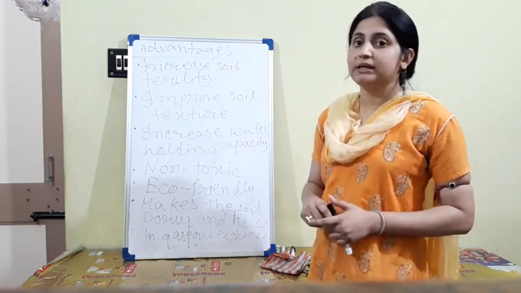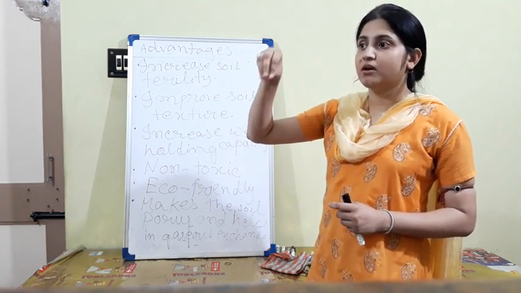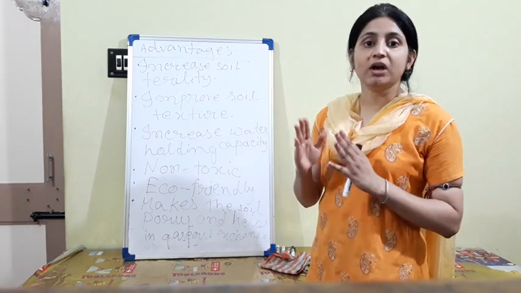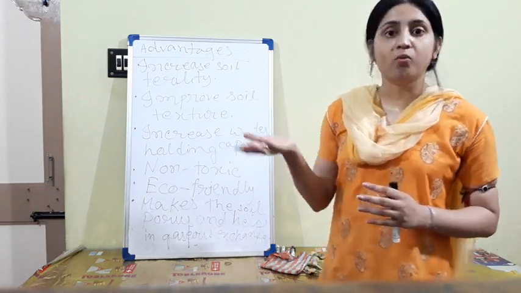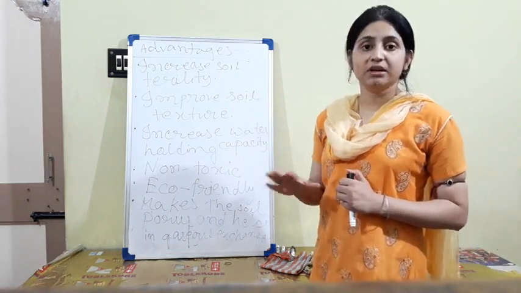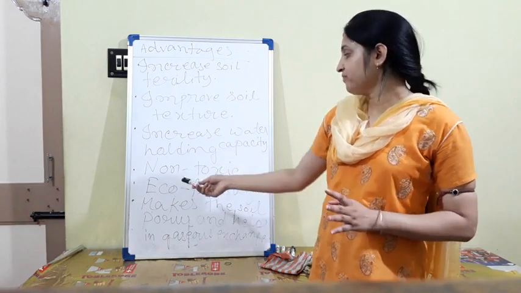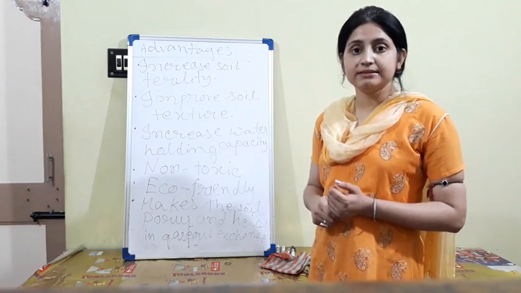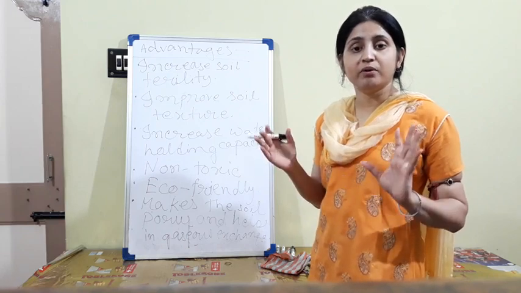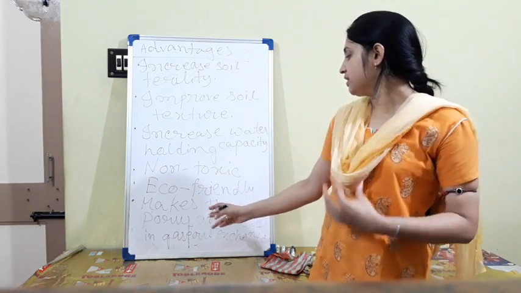Increase the water holding capacity, because manures can be added to the soil and they clog or block the large pores between the soil particles, so the soil can hold the water for more time. Next, non-toxic. It is totally made from natural substances, so it never harms anything. Eco-friendly. If it is a natural substance, it is not responsible for any type of pollution, mainly water pollution.